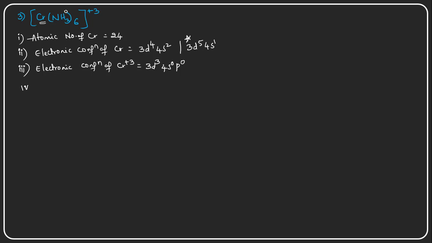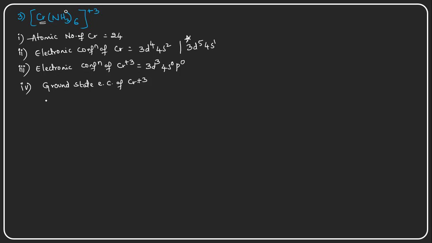So the fourth point is the ground state electronic configuration of the chromium plus 3 ion.